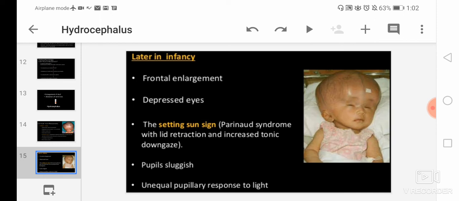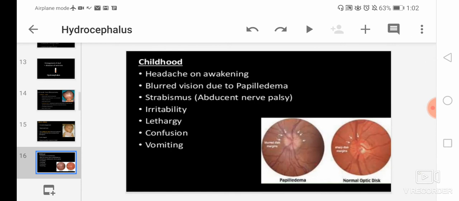And the pupil is sluggish. Pupil sluggish means moving or working more slowly than normal. So here the infant's pupil will not work properly; it will work more slowly than normal. And there is an unequal pupillary response to light. So the pupillary response will not be good, and there will be an unequal pupillary response to the light. These are the clinical manifestations in infants.